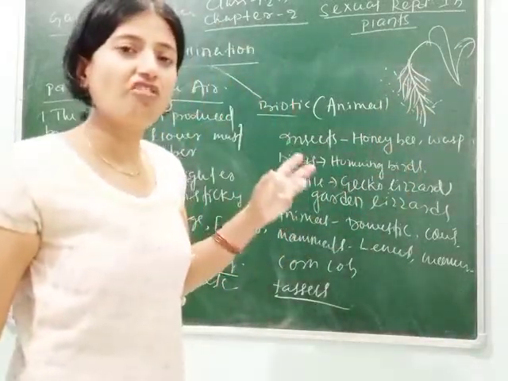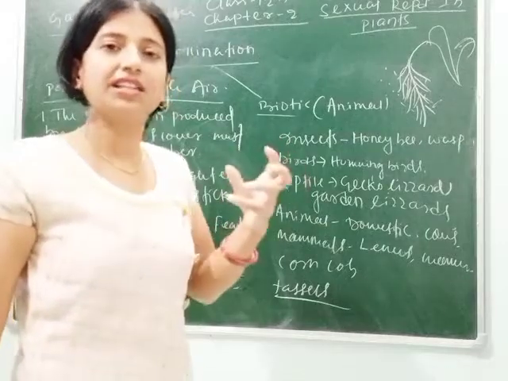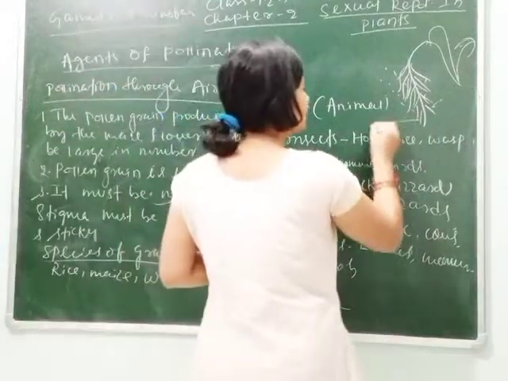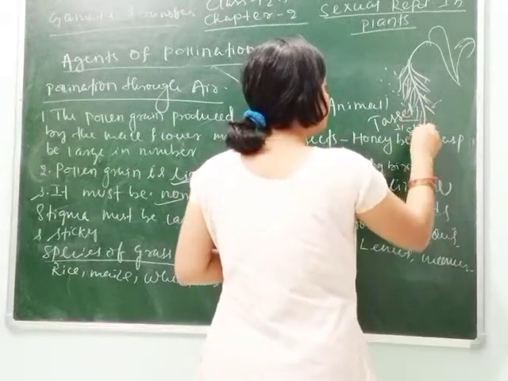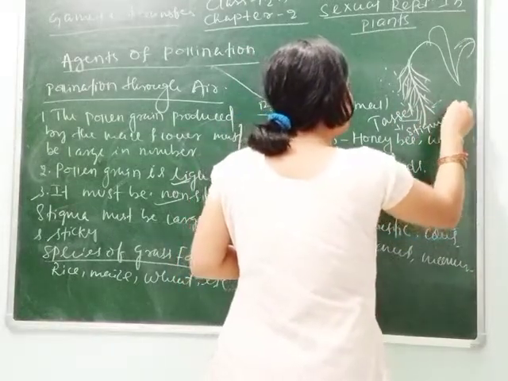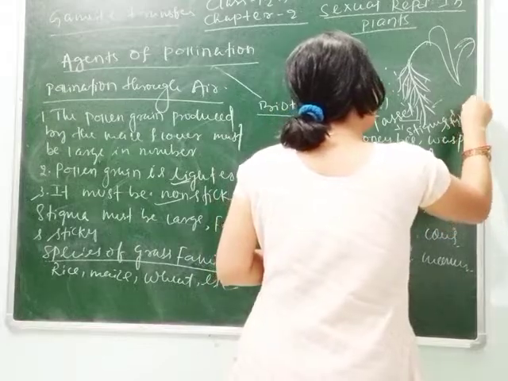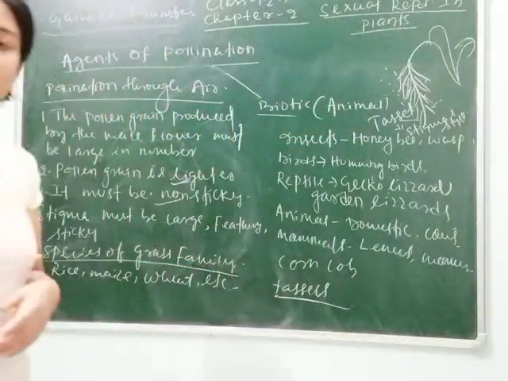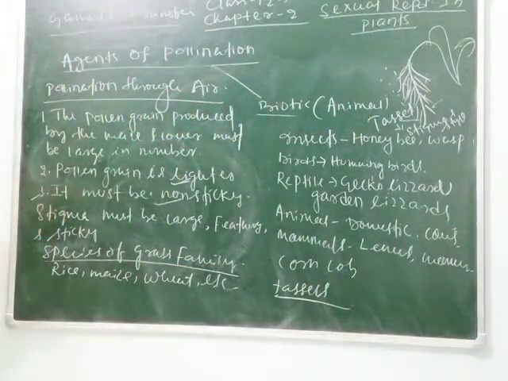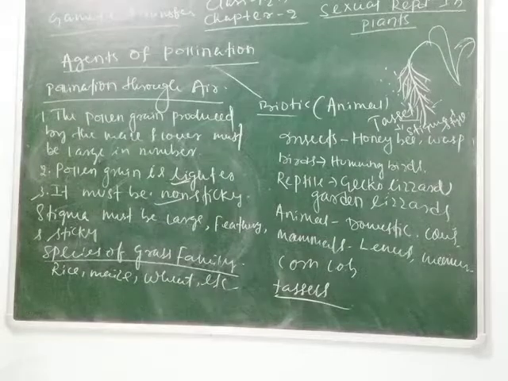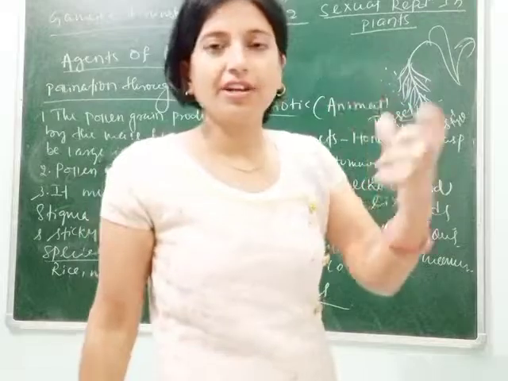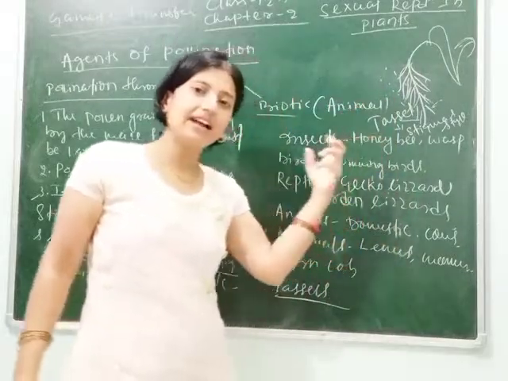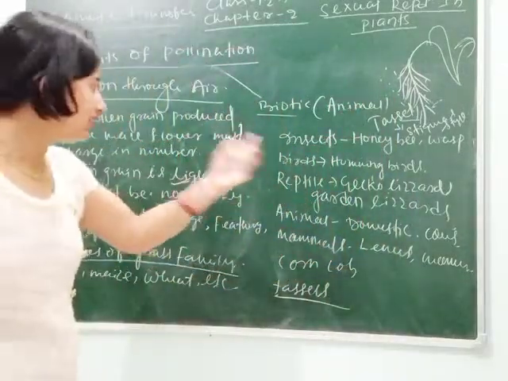The tassels of corn cob are just the stigma and style. This question may come in 1 mark: what do the tassels of corn cob represent? You can write that they represent the stigma and style in which the pollen grains are trapped and pollination occurs.